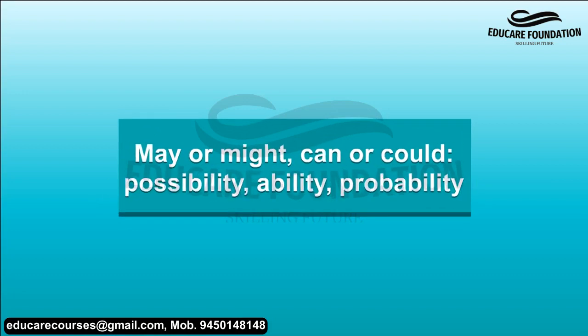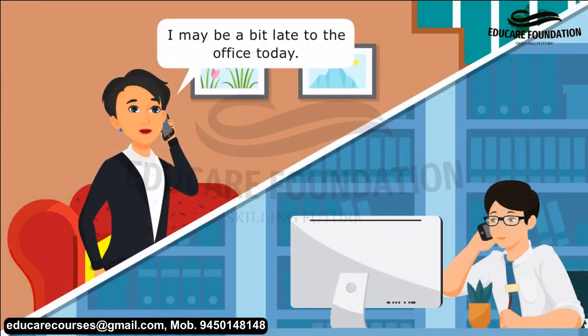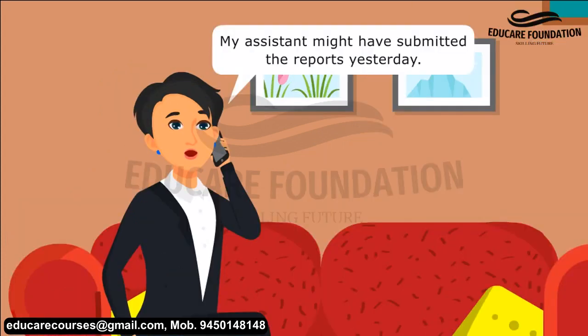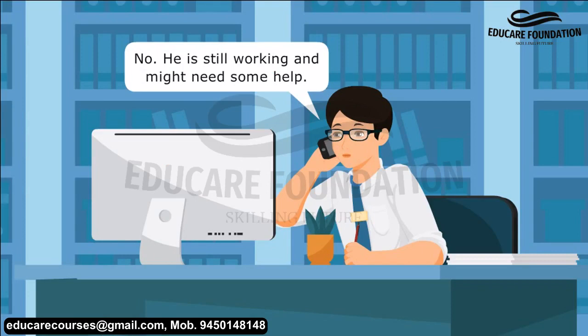May or might, can or could: possibility, ability, probability. I may be a bit late to the office today. Never mind, even the boss could be a little late. My assistant might have submitted the reports yesterday. No, he is still working and might need some help.